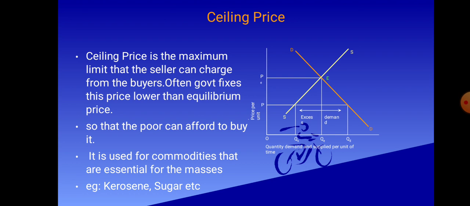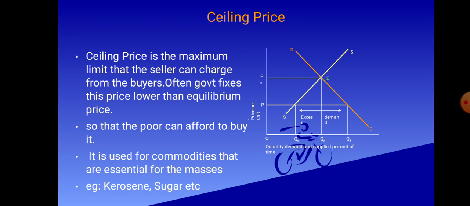Ceiling price is the maximum limit that the seller can charge from the buyer. Often, government fixes this price lower than equilibrium price, so the poor can afford to buy it. It is used for the commodity that are essential for the masses, like kerosene and sugar.